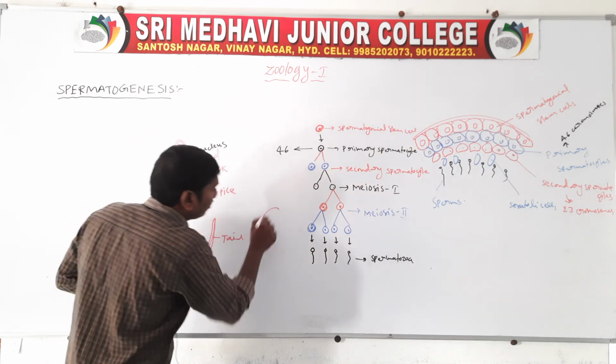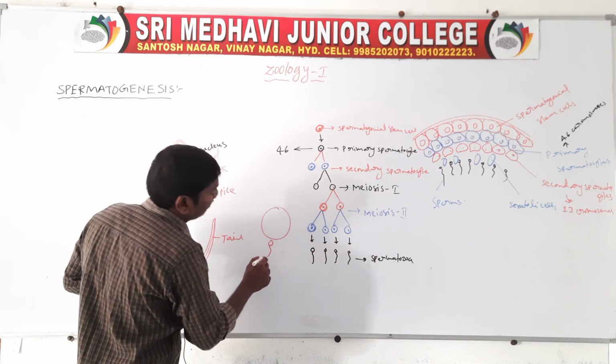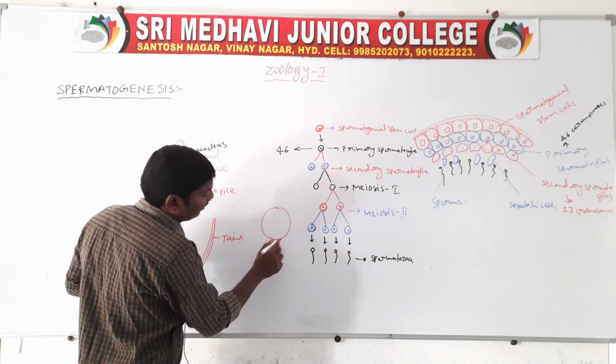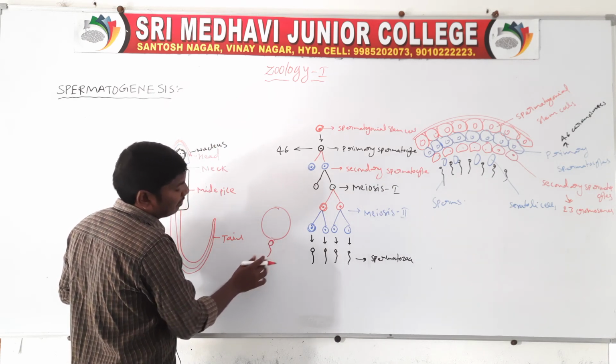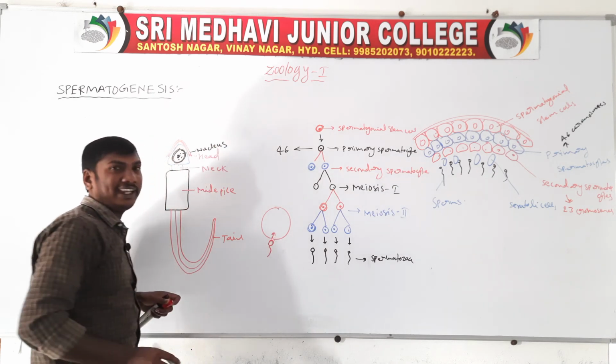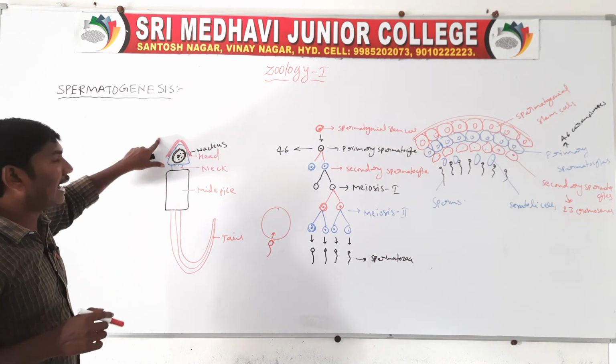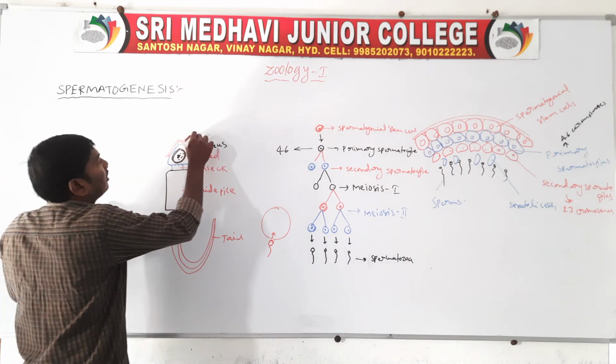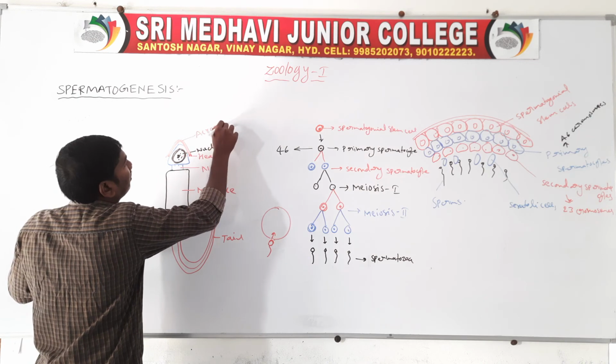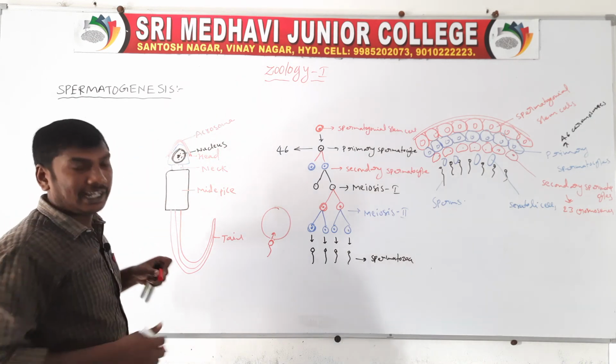For example, this is the ovum and this is the sperm. The acrosome releases a few enzymes, rupturing the membrane, so the sperm moves inside the ovum. This is the acrosome, which releases enzymes.